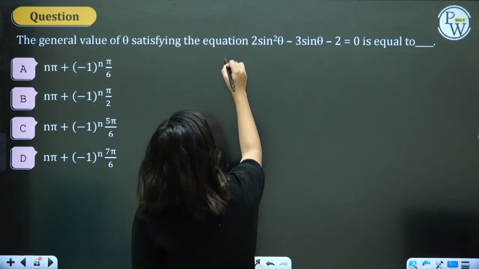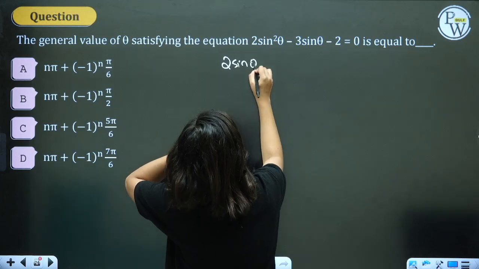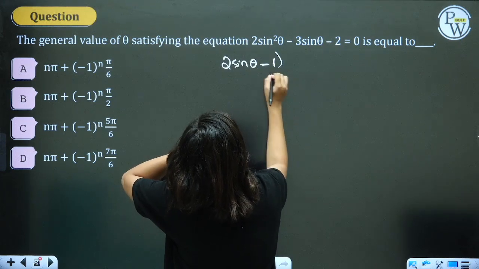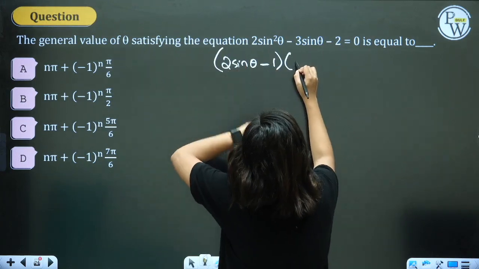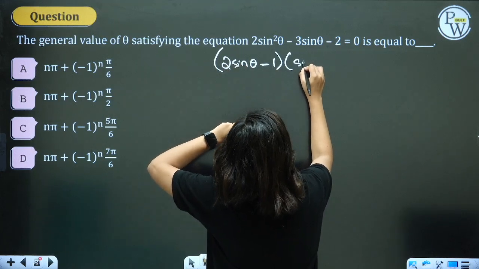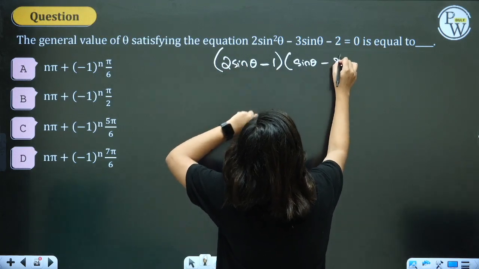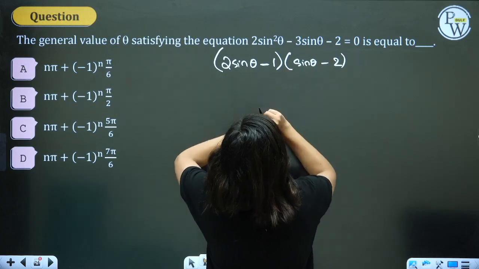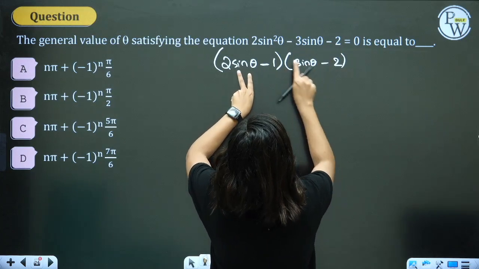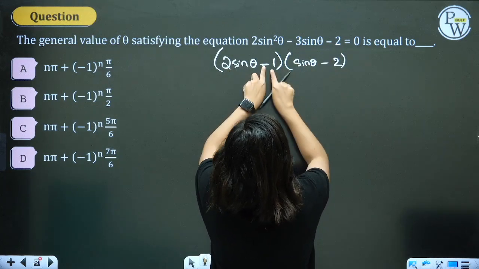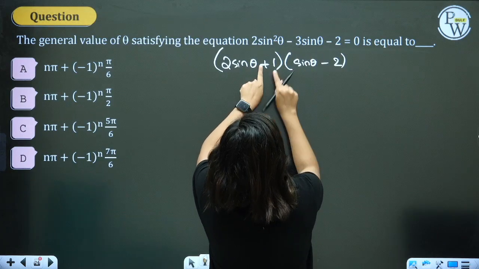Let's finish it. So it will be your 2 sin theta minus 1, sin theta. I want minus 2 in the end and in between minus 3. So 2 sin square, 2 2s are minus 4, plus 1 will give me minus 3.